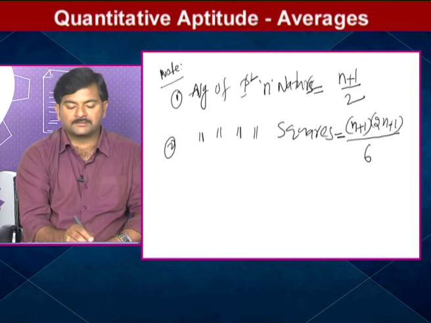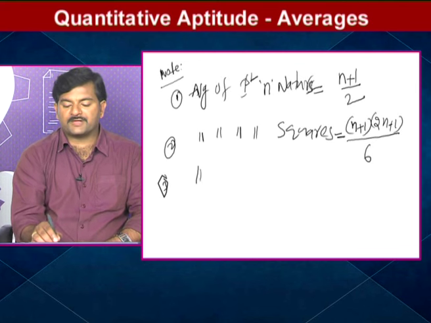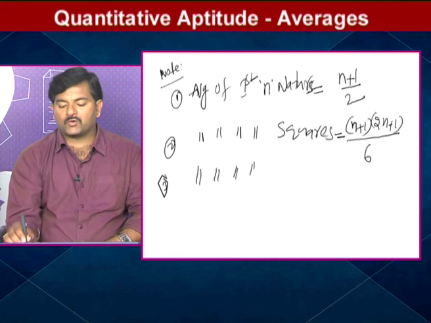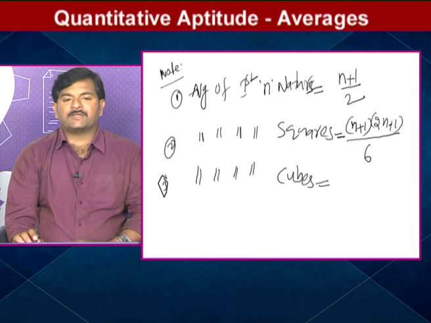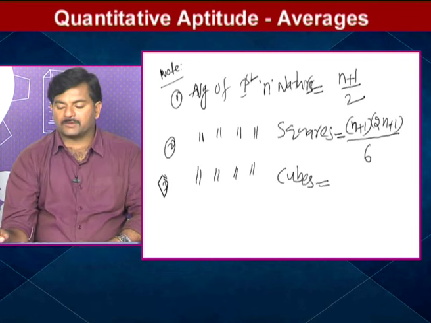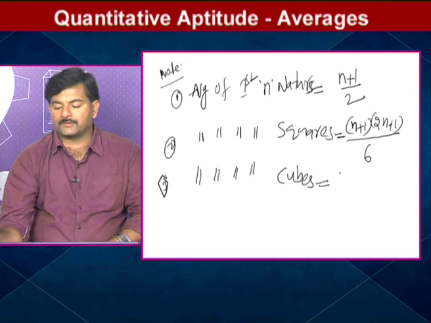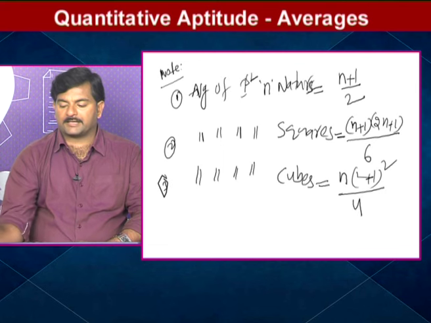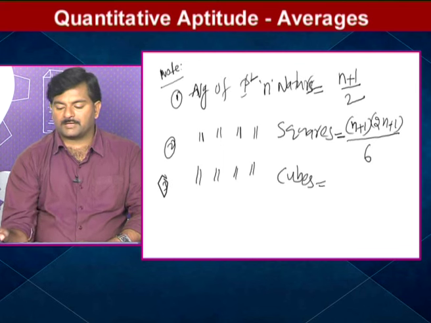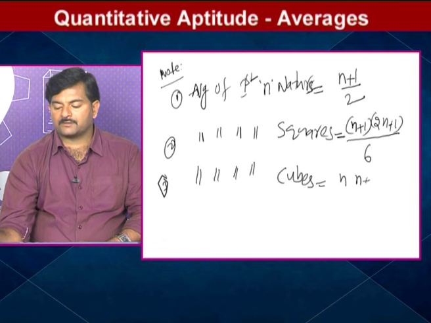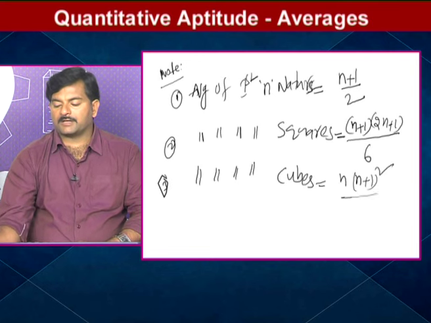And finally, the third one, the average of the first n cubes. The average of the first n cubes is simply n into n plus 1 whole square by 4. I write down this thing once again. So the formula is n into n plus 1 whole square by 4.